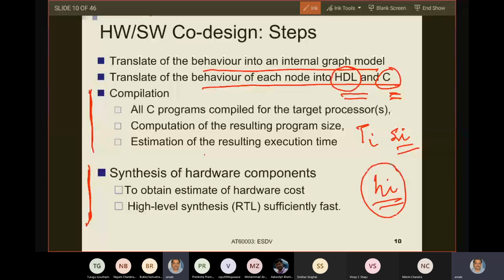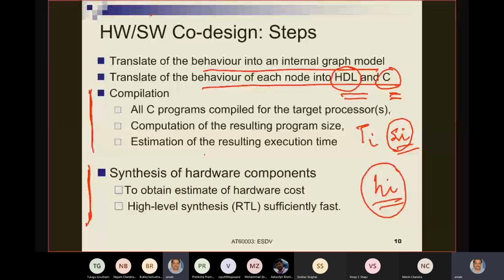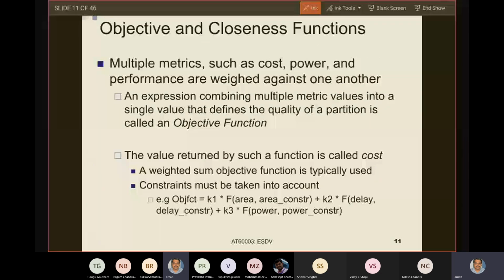Given this, what we said is that we do the hardware software partitioning based on an objective function which considers multiple aspects, a weighted function of multiple aspects, for example, area, delay, power, etc. We also talked about this last day. Then we looked into a bit more detail as to how we determine the delay corresponding to a single task. I am on slide number 12.